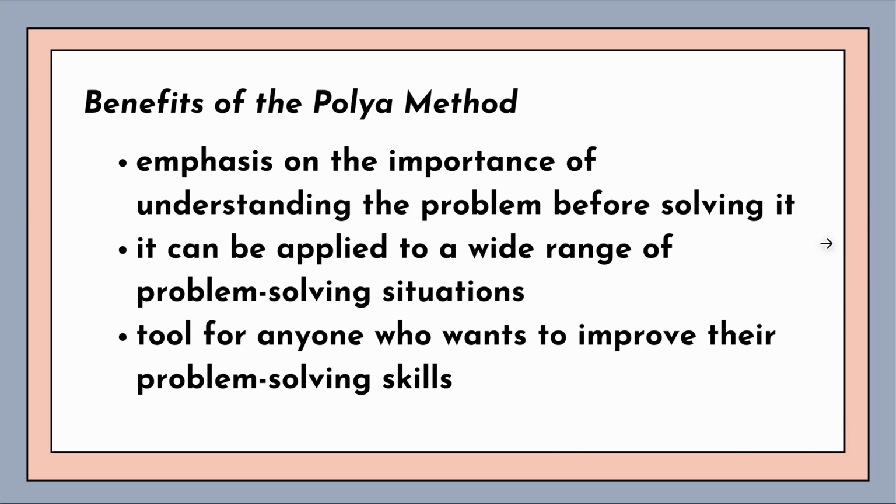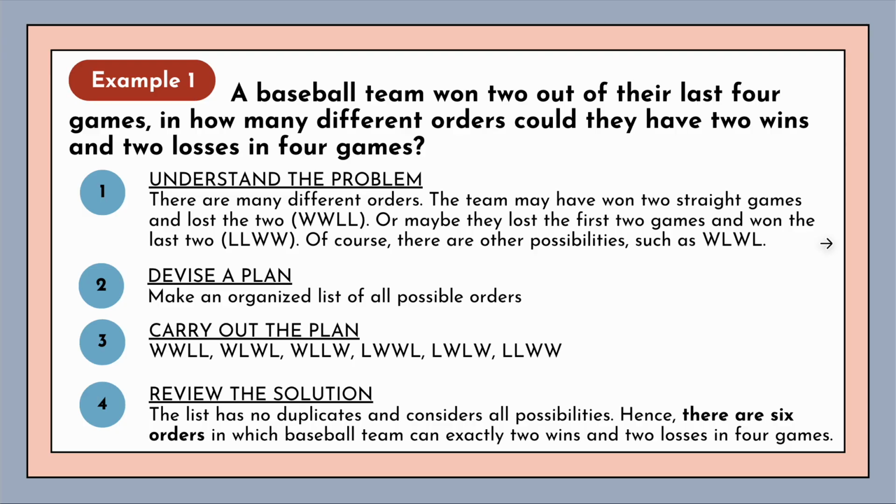Now, what is the benefit of this? It gives emphasis on the importance of understanding the problem before solving it. It can be applied to a wide range of problem-solving situations, and it is a tool for anyone who wants to improve their problem-solving skills, so that you're guided, you're following a step-by-step solution. So here's an example. A baseball team won 2 out of their last 4 games. Again, they played 4 games, and they actually won 2 of the 4. Now, in how many different orders could they have 2 wins and 2 losses in the 4 games?